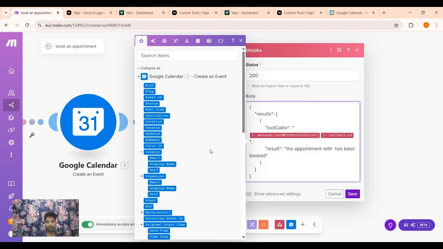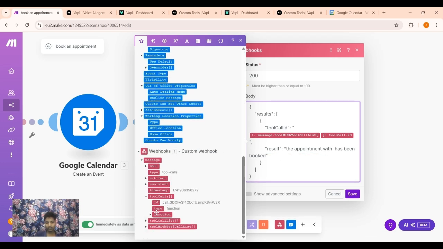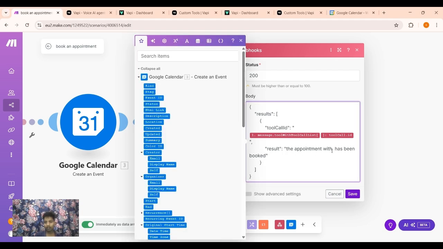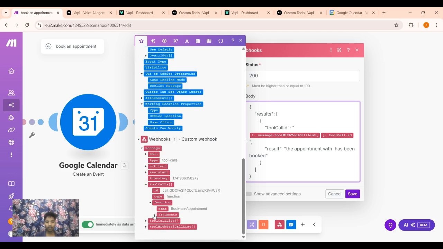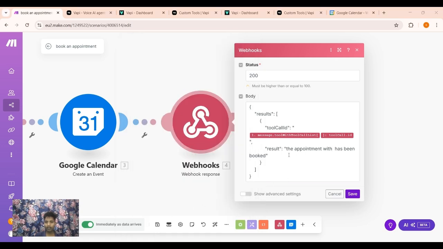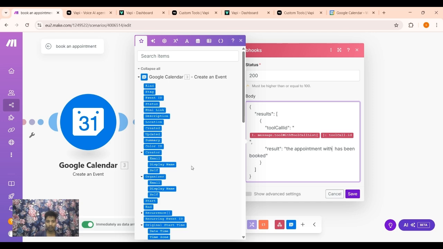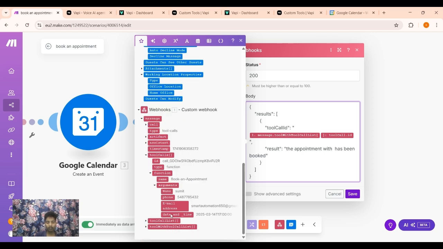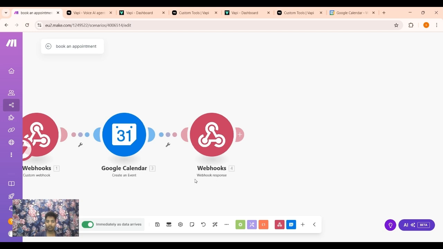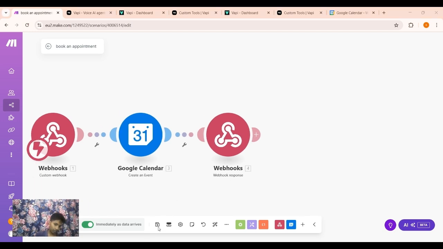We update this tool call list function argument with date and time has been booked. This response will be sent to the VAPI assistant. It will tell the person that your appointment has been booked.